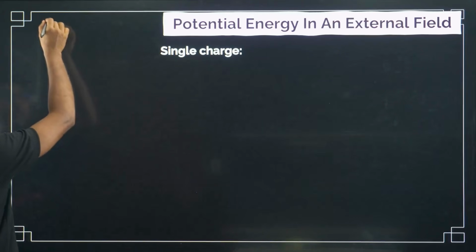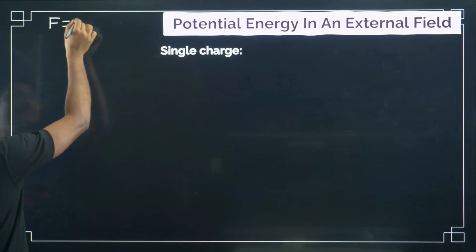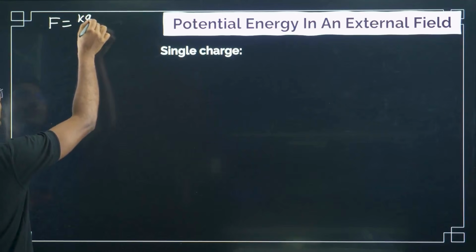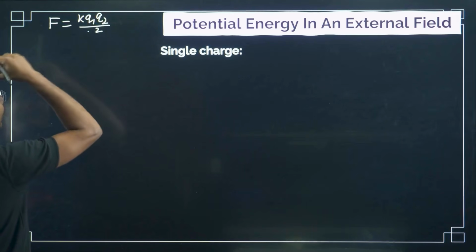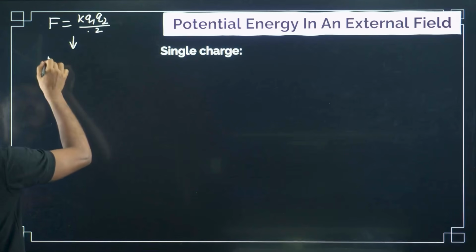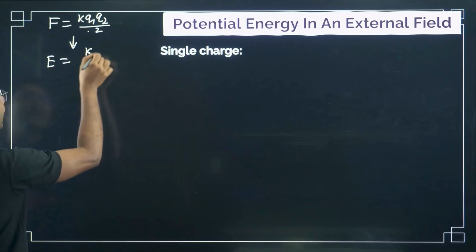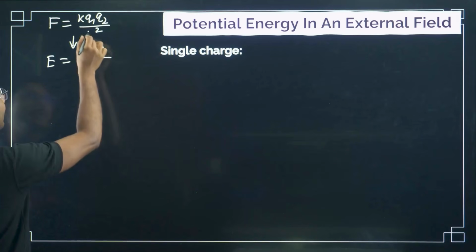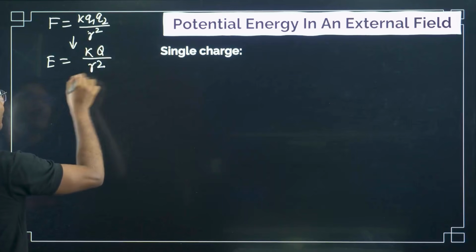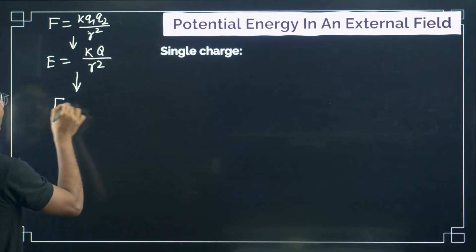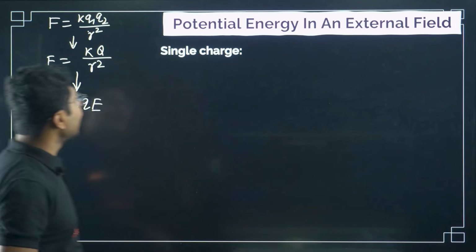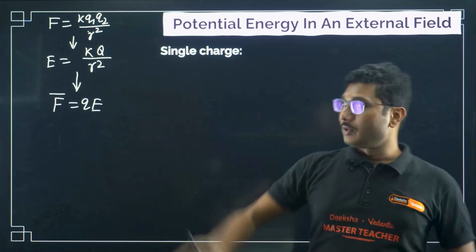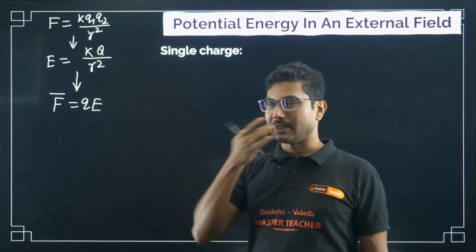So the force was given by K Q1 Q2 by r square. Then we came to the electric field, given by K, only one charge, divided by r square. From here we came back to electric force and said it is basically Q into E. This was the flow of information in the first chapter.